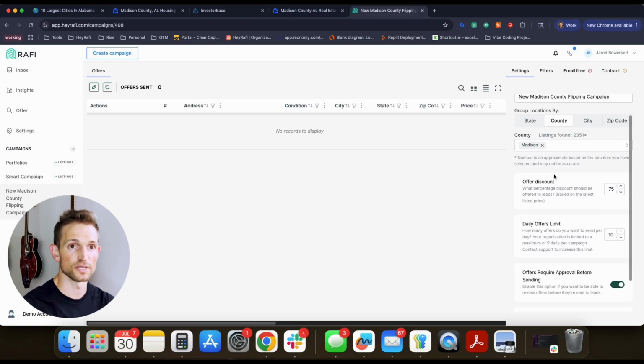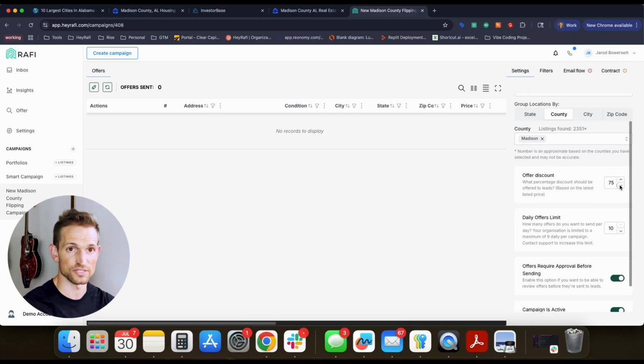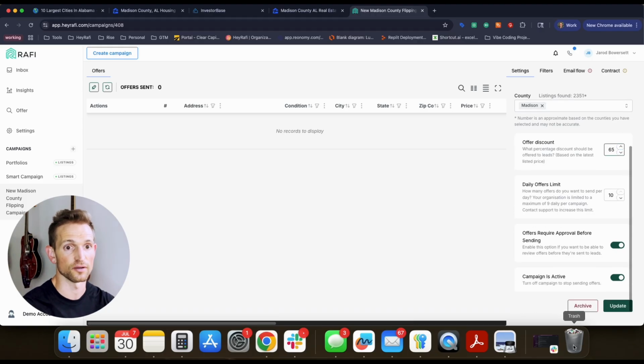The last thing I want to do is, we landed at 65%. So I want to go ahead and change the offer discount to 65% and go ahead and update that as well. So now we've created a strategy that is going to work very well with the exit strategy that is ideal for our end buyer or end consumer, whichever way you want to look at that. It works very well within the particular market because we are adhering to the market data, and it should allow us to start getting some very good feedback right out the gate.